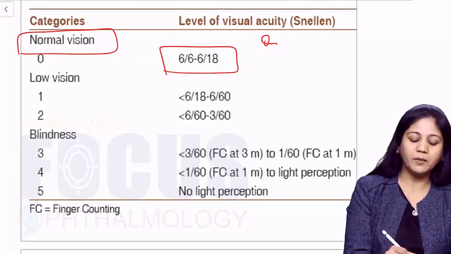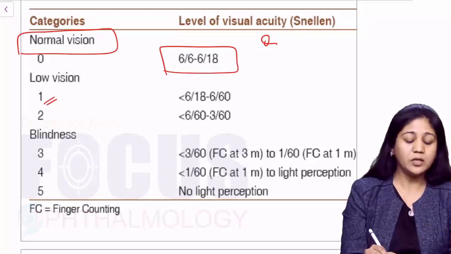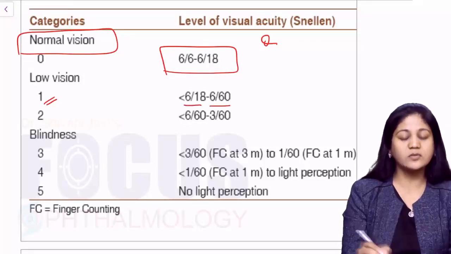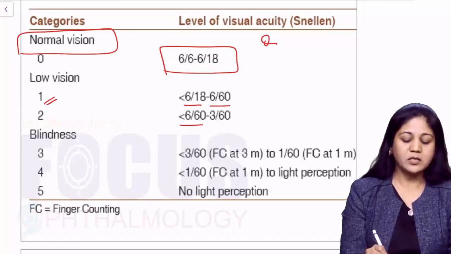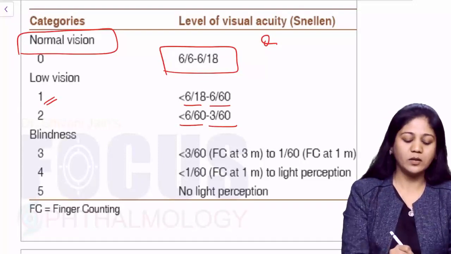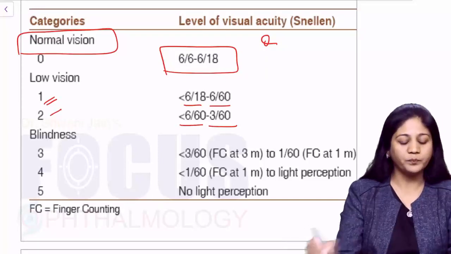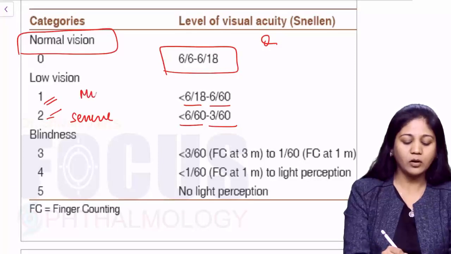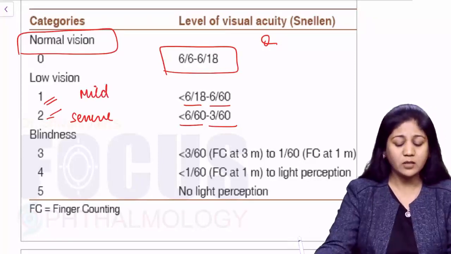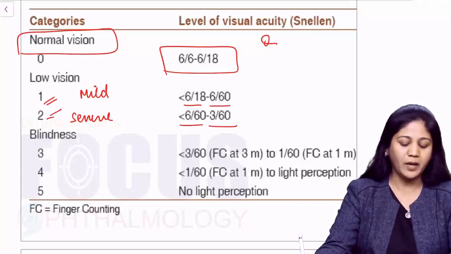Visual impairment grade number 1 will be visual acuity from 6 by 18 to 6 by 60, and visual acuity of 6 by 60 to 3 by 60 is visual impairment grade number 2. So this is your mild visual impairment and this is your severe visual impairment. Okay, so you must remember all of them.